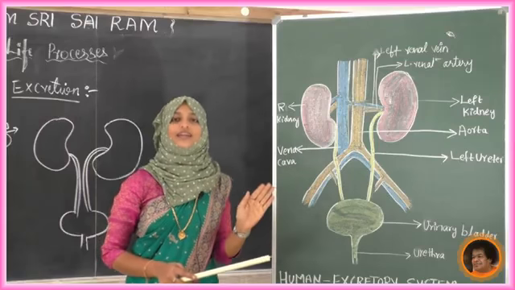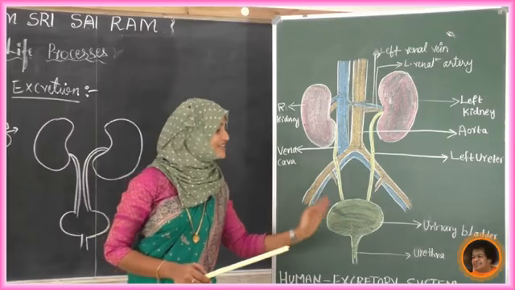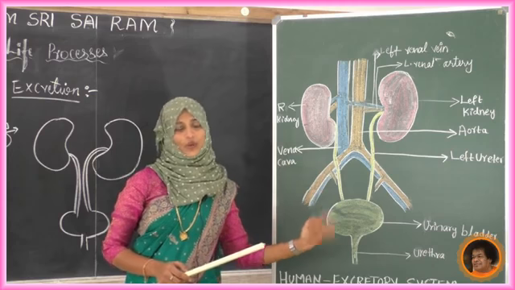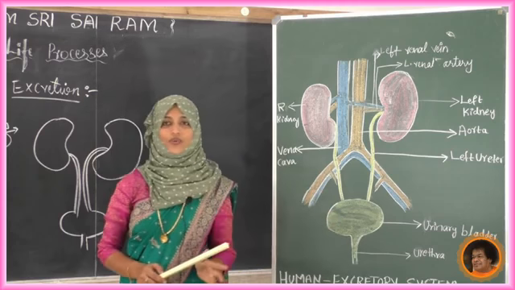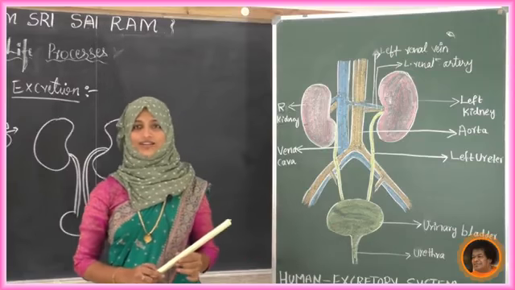Otherwise, our brain gives the instruction to the urinary bladder to control it, so it is not opening its wall. So we can control that.